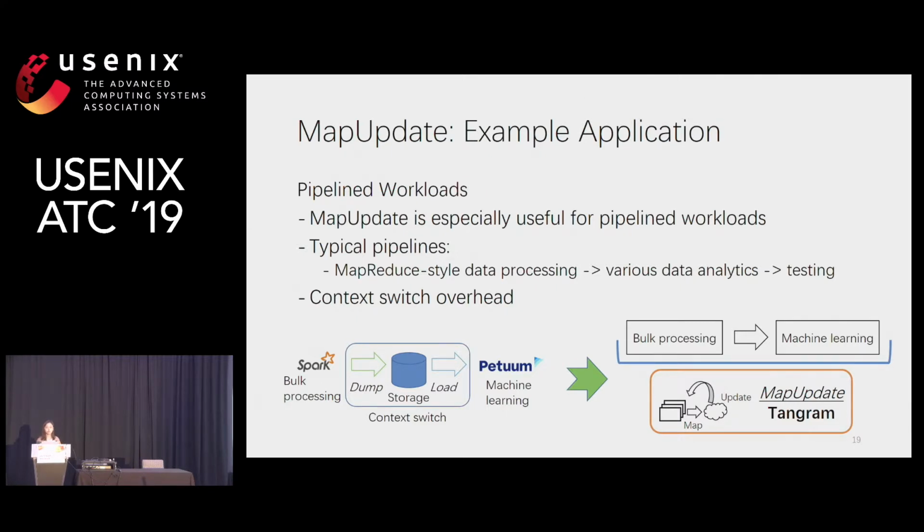The ability to determine data mutability and to express different data access patterns allows MapUpdate to be highly efficient for pipelined workloads, which is also our target scenario. The typical pipelines consist of MapReduce style data processing, followed by various data analytics and testing. Using MapUpdate allows our pipeline workload to achieve comparable performance within each individual task to the specialized systems respectively, while we can avoid the context switch caused by a unified framework.